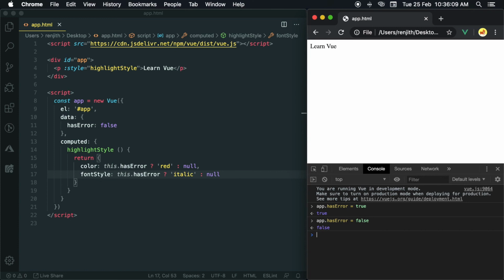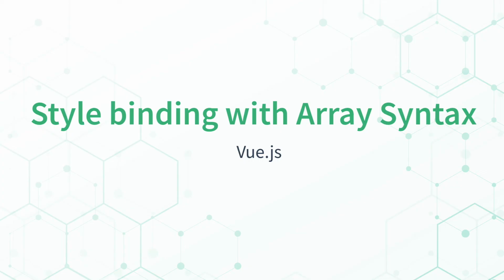We can pass multiple values to a property using an array. The browser will only render the last value from the array that it supports. Style binding with array syntax. We can use array syntax to add multiple style objects to an element. Let's check how to do that.